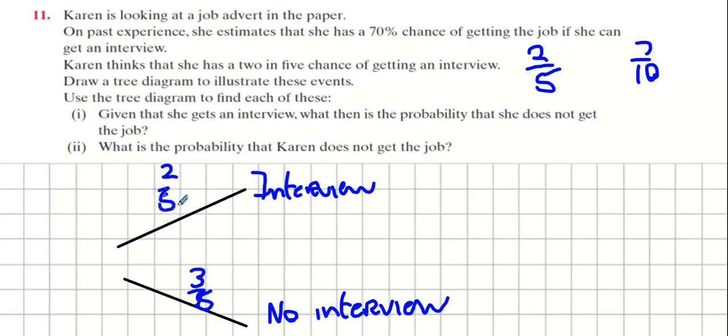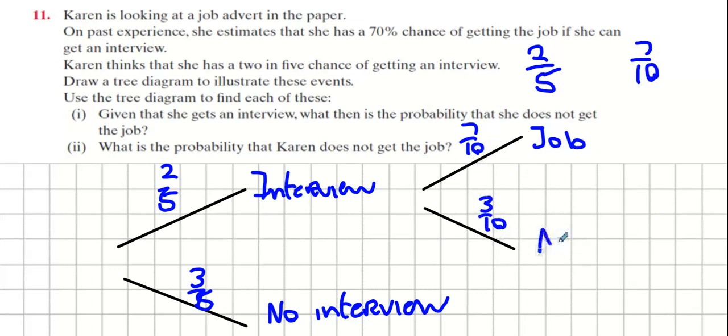Now, once she has the interview, there's 2 choices, job or no job. So we go job and no job. Okay, what's her chance of getting a job? 7 out of 10. And then no job. Okay. Now what does this want from us? Given that she gets an interview, what is then the probability she does not get the job? We already did that automatically, didn't we? 3 in 10. What's the probability Karen does not get the job?